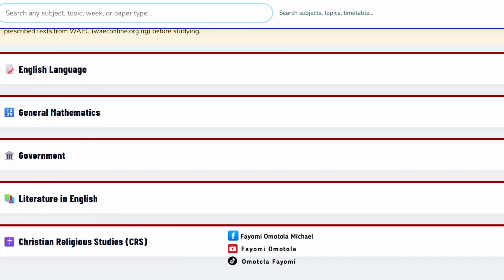You can also bring in some other ones, but when it comes to admission, if these ones are not in good standing, it may also affect admission when it comes to JAMB score. So maybe you want to study mass communication or law, you need to have government, you need to have literature in English, and maybe some other ones like that.